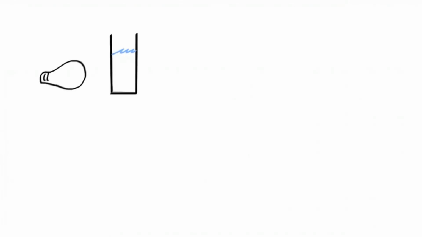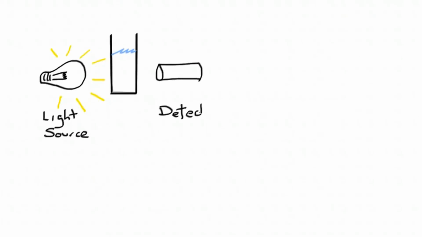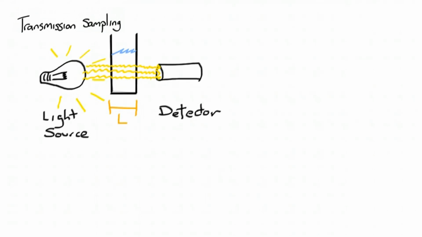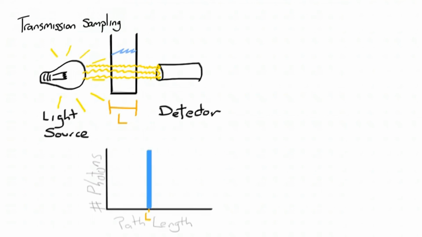Classic spectroscopy measurement applications use a light source and a detector positioned on opposite sides of a fluid sample with a defined path length designated as L. This type of sampling is known as transmission sampling. The photons from the infrared source go through the sample and are detected by the detector. The information collected by the detector is then processed to create a spectrum. If we examine the relationship between the length of the path traveled and the number of photons traveling that distance, we create a path length histogram. This histogram shows that all photons have traveled the same path length, defined by the optical cuvettes.